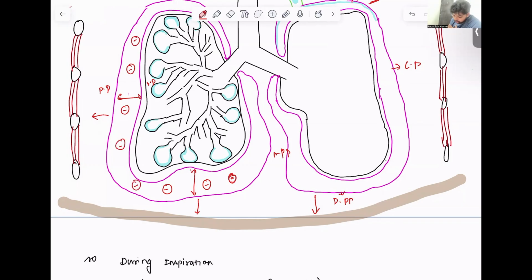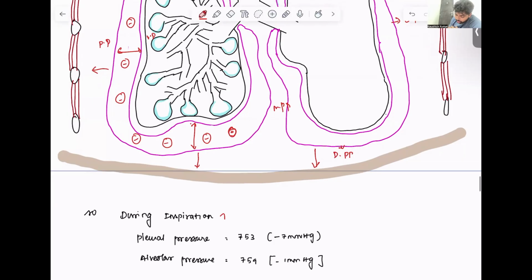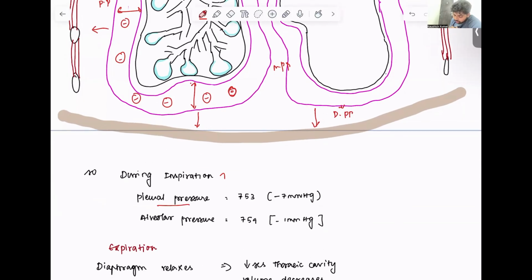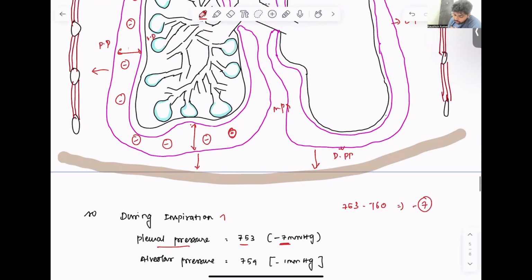So what happened during inspiration? During inspiration, pleural pressure is even more negative. So the pleural pressure is 753, right? The pleural pressure minus atmospheric pressure equals minus 7 mmHg. So during inspiration, the pressure here is minus 7 mmHg. When the pressure in the pleural cavity becomes even more negative, the alveoli open up even more.